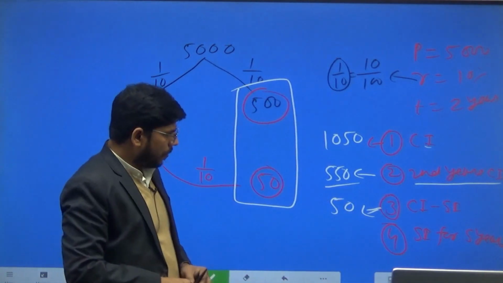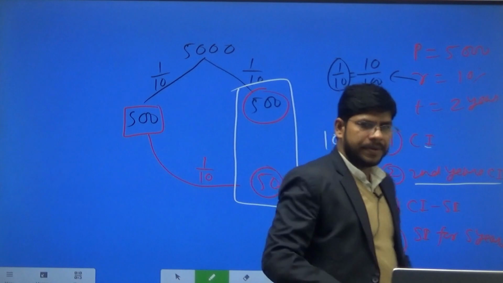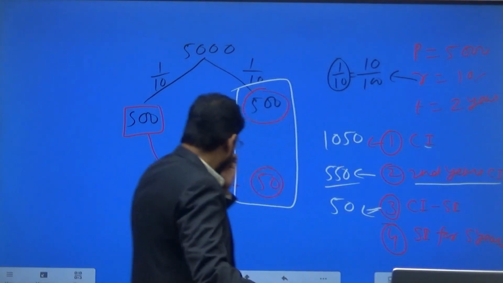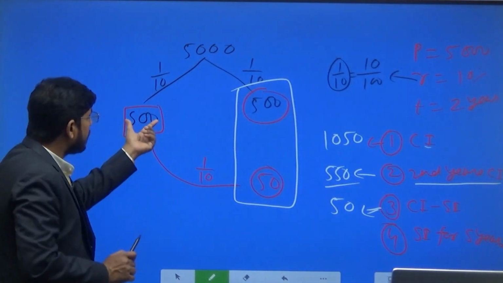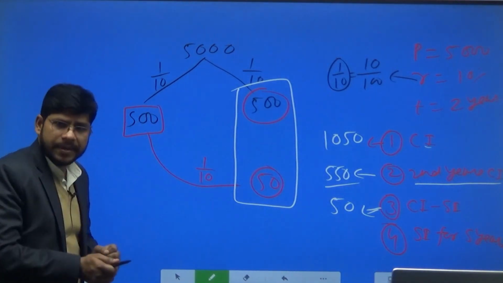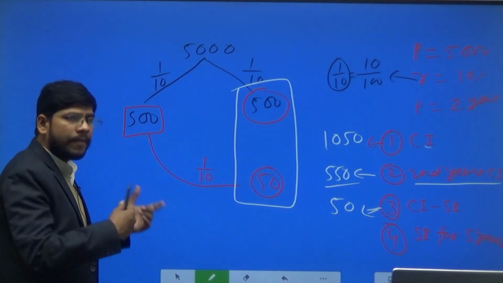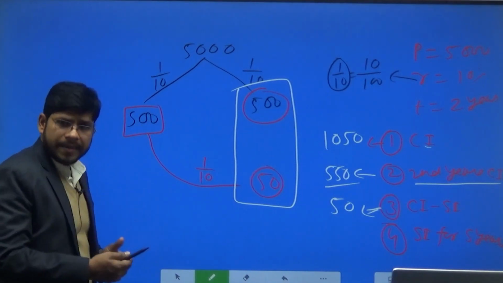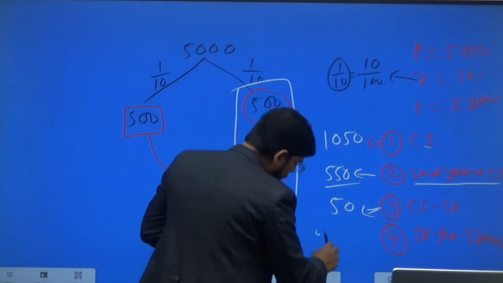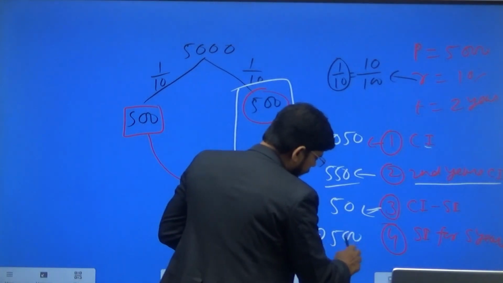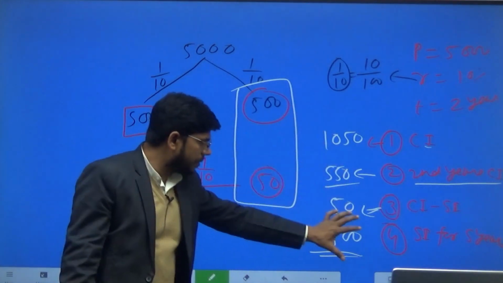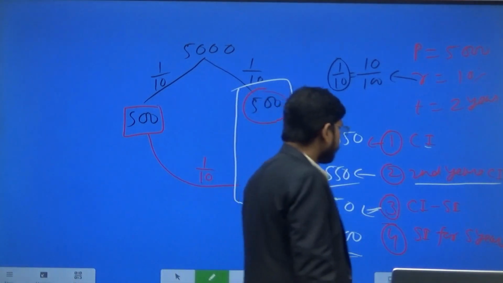Clear? Now simple interest for 5 years. Here you can say simple interest for 1 year is 500, so simple interest for 5 years will be 500 into 5, so 2500. These are the answers.